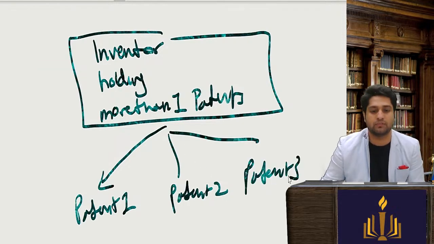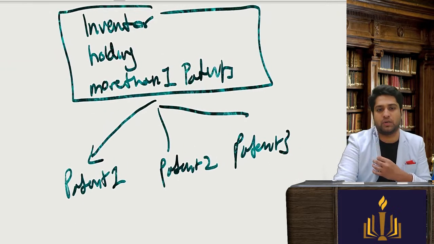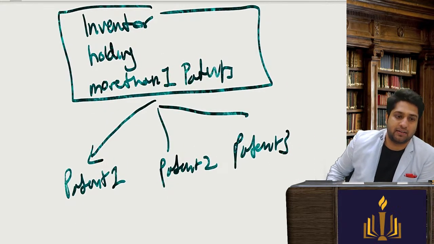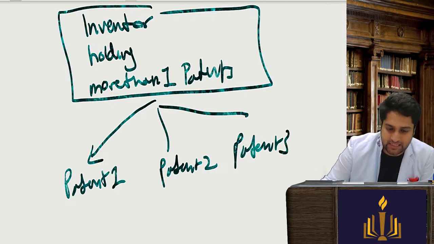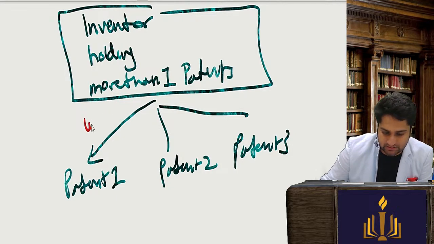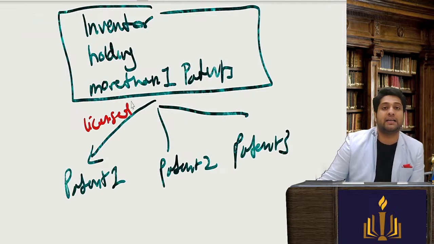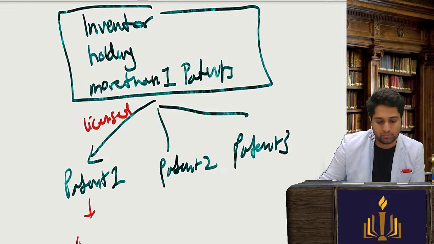We are talking of a serial entrepreneur, a serial inventor. Now he has licensed patent 1 to Mr. A.